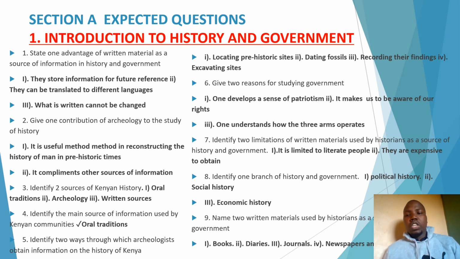And we know that under this, we normally have 3 main sources of information in history and government. We have unwritten sources. We have written sources. Then we have electronic sources. We have 3 sources.